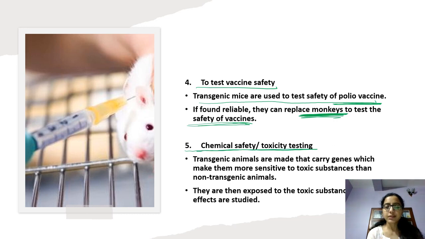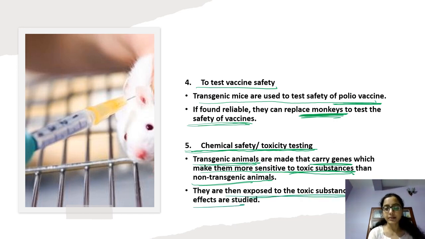The fifth purpose is chemical safety or toxicity testing. Transgenic animals carry genes which make them more sensitive to toxic substances. First the genes are introduced into their body, and then they are exposed to toxic substances.